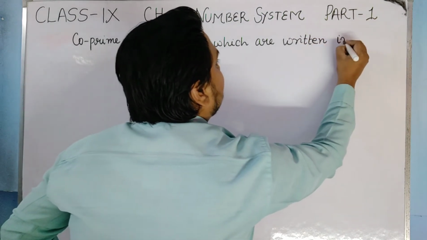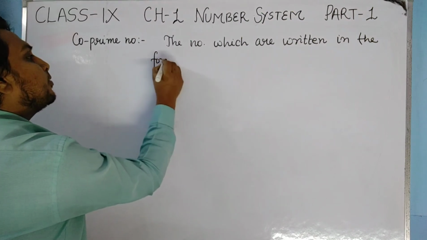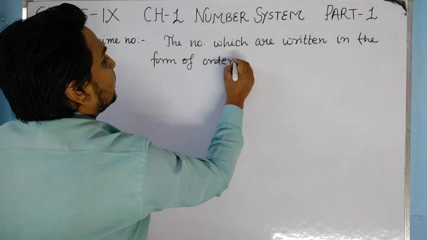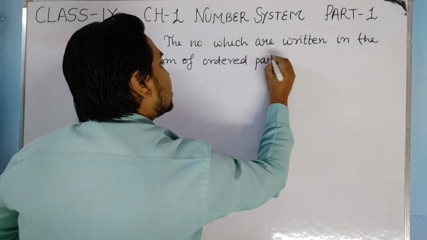written in the form of an ordered pair. What is an ordered pair? I'm just telling you.